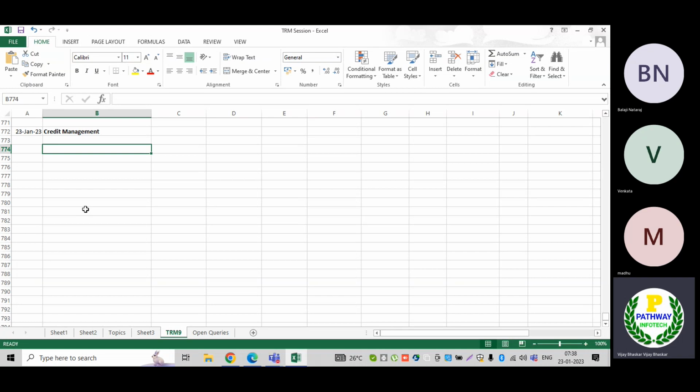So if any client would like to go for the implementation of credit management, they must involve an FSCM consultant, an FSCM expert who knows the ins and outs of credit management.